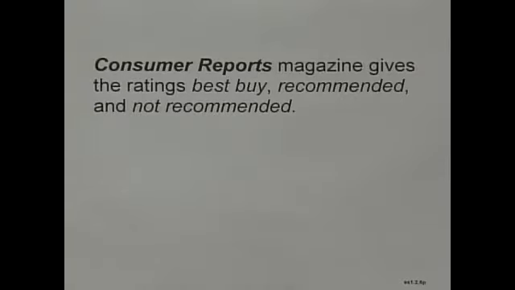Ready for an example? Okay, let's take a few minutes here. We'll look at an example from Consumer Reports. The Consumer Reports magazine gives the ratings of Best Buy, recommended, and not recommended. So that means the data that you'll receive are results of either Best Buy, recommended, or not recommended. You'll have those 3 different results intermixed; that's what your data set will be made up of. So what I want you to do, and I also want everyone who's watching to do this as well, is to try and determine what level of measurement is satisfied in this case. So we're going to pause the video here, give you some time to work on this problem. When you finish, we'll get started again and go over the answer.